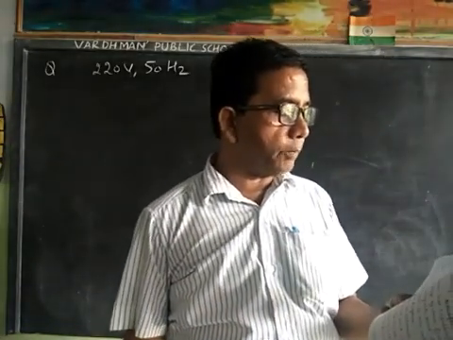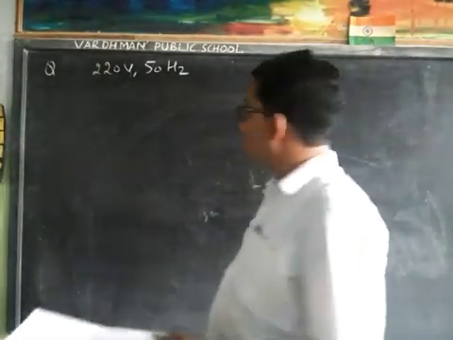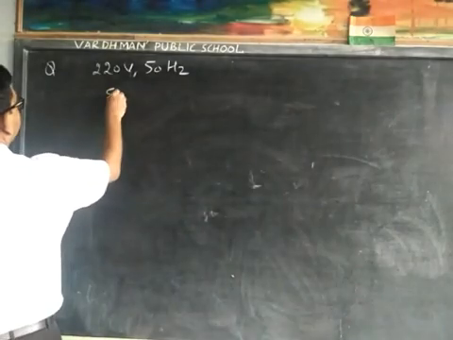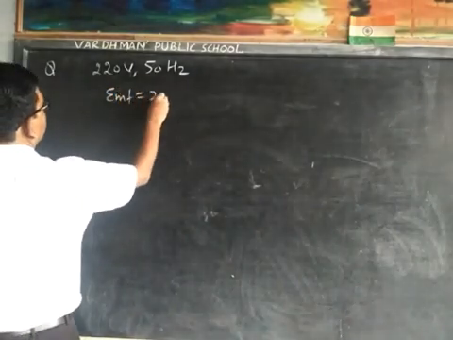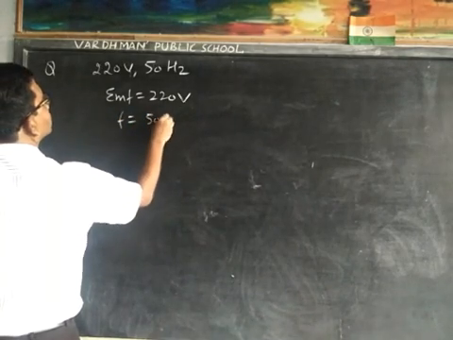Write down the equation for instantaneous voltage. Now the EMF is 220 volt and the frequency is 50 hertz.